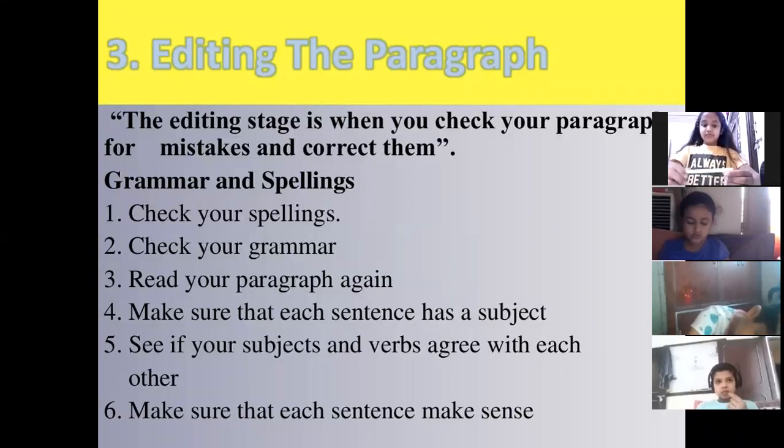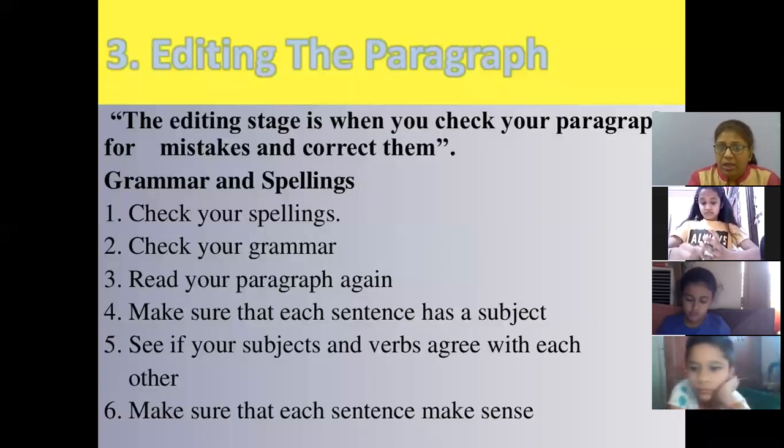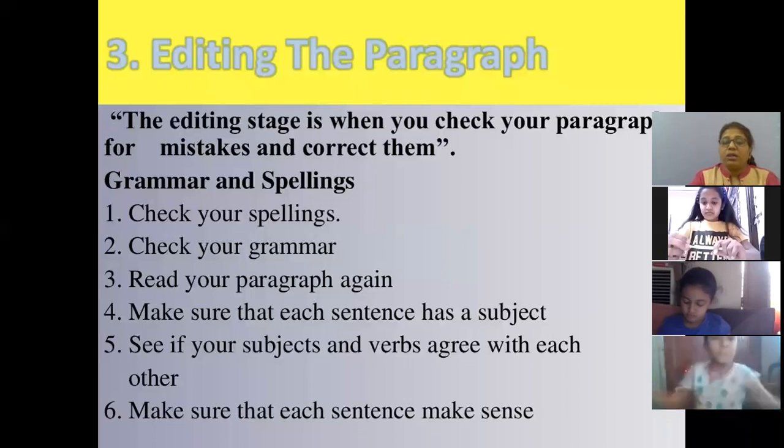First, you have to check your spellings. You have to check your grammar. You have to read your paragraph again and again. When you read your paragraph again and again, what happens? You find some errors there. Then you should make sure that when you are writing a sentence, it should have a subject. You have to see if your subjects and verbs are agreeing with each other, and you have to make sure that your sentence is giving some meaning, it's making some sense.